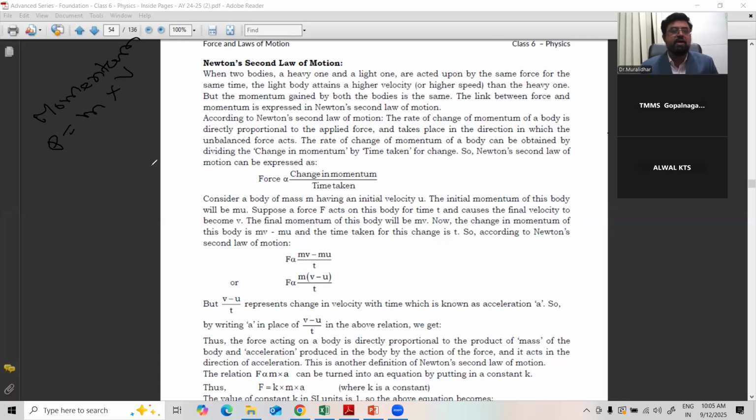So Newton's second law is based on this word momentum, right? That's why it is also called the law of momentum. Law of momentum. You can see here.